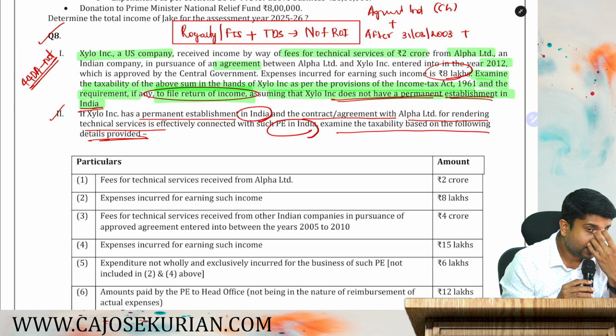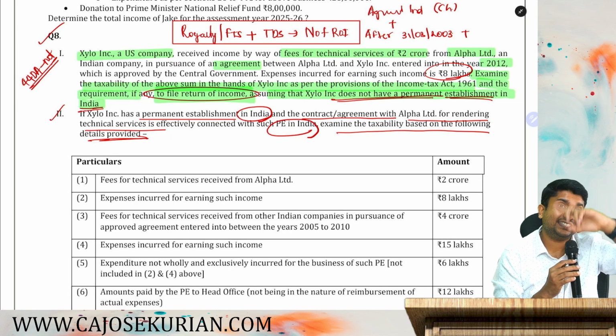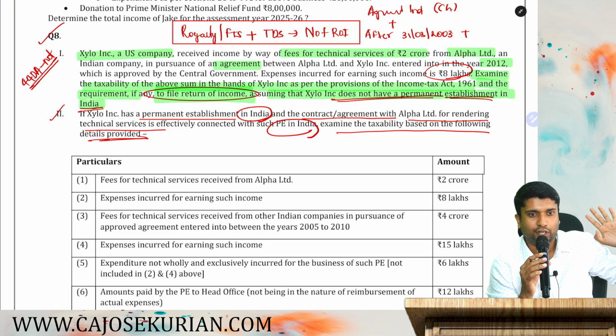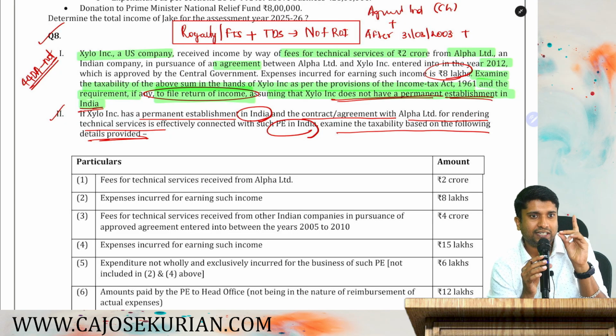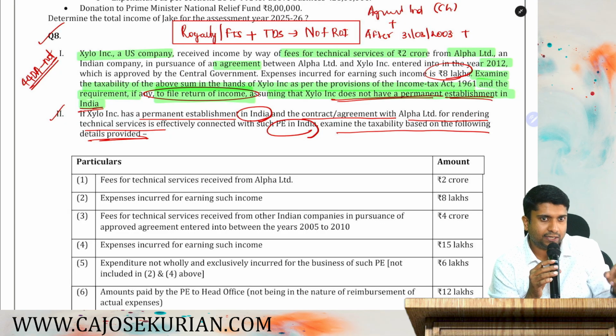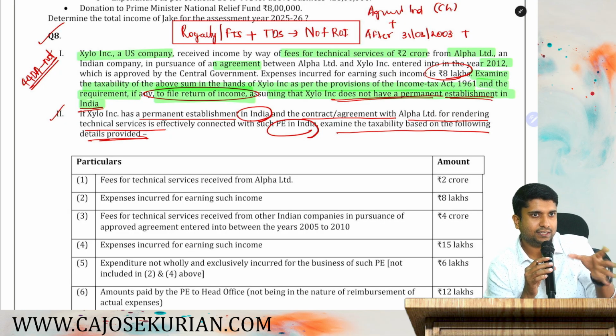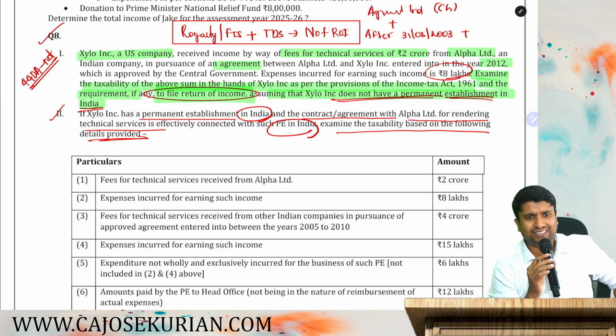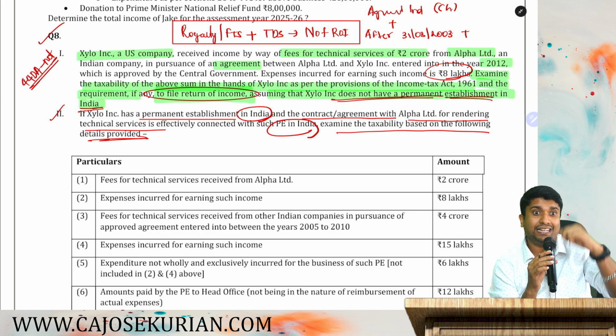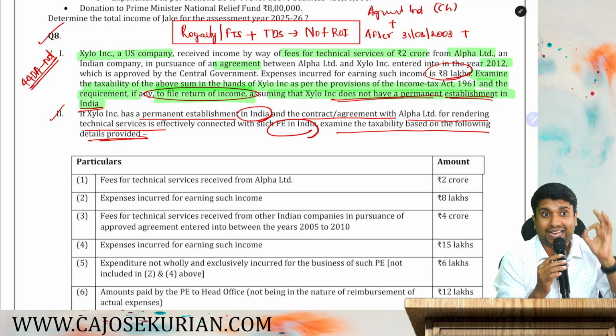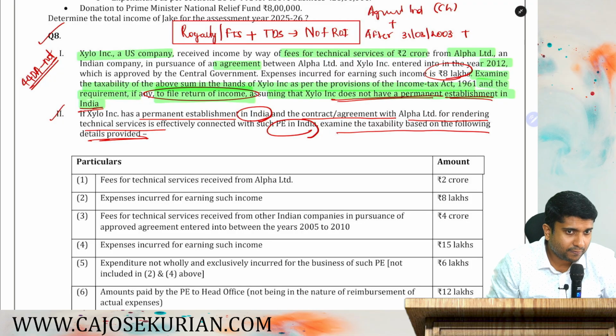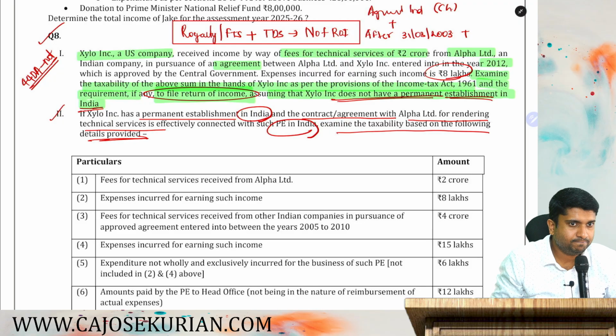Are you with me? But if that foreign company does have any other income, then they must file return of income. Since they only have income under 115A plus TDS has been deducted, then they are not supposed to file any return. We will have a detailed discussion over this point later when we discuss 115A. Are you all here? Is this much clear?